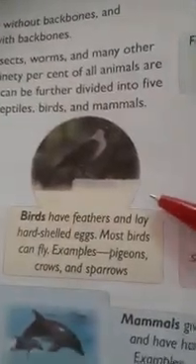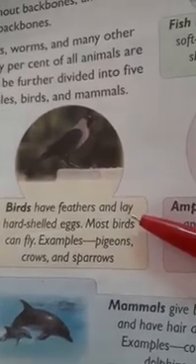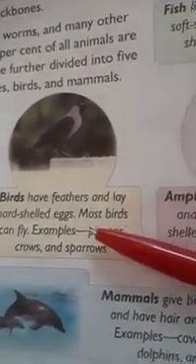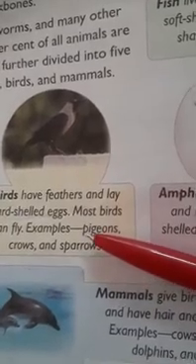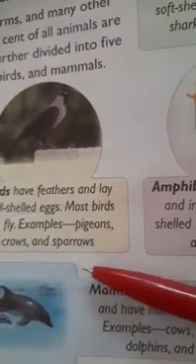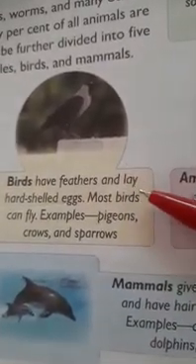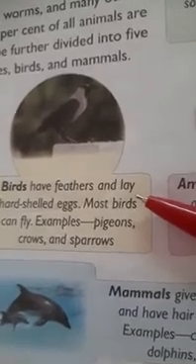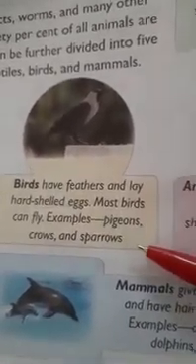Okay, next group is birds. Birds have feathers. See, birds are the only animals which have feathers, and they lay hard shelled eggs. Most birds can fly. Examples are pigeons, crows, and sparrows. Only some birds, like ostrich and penguin, which have heavy bodies, cannot fly. But most of the birds can fly.